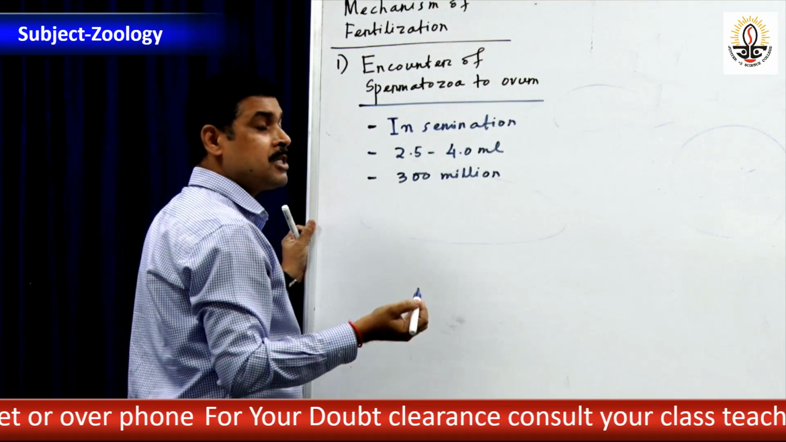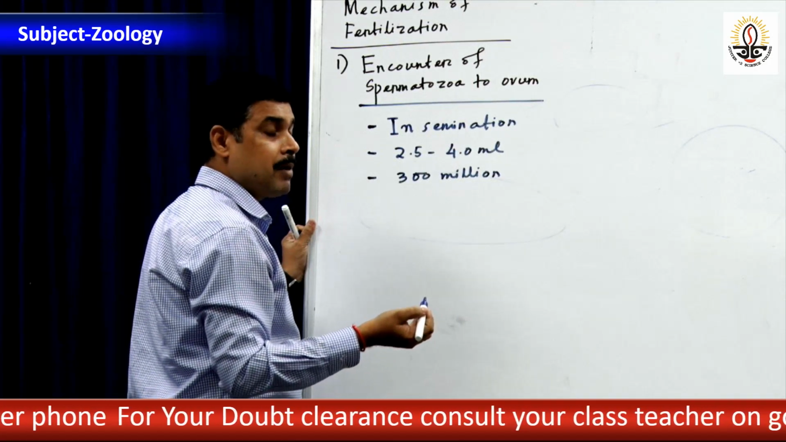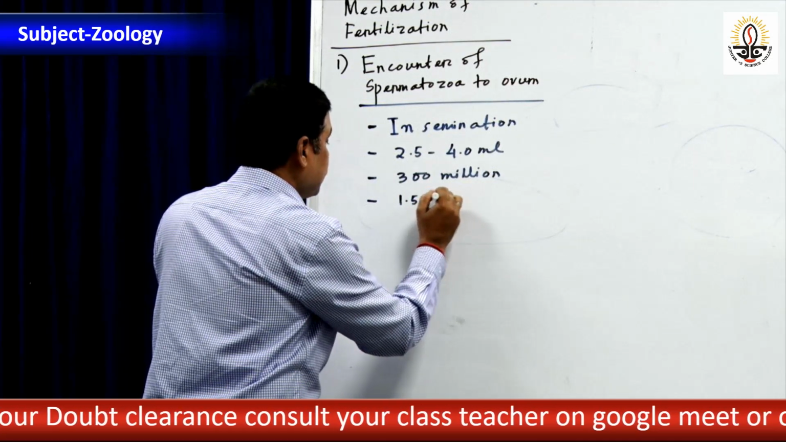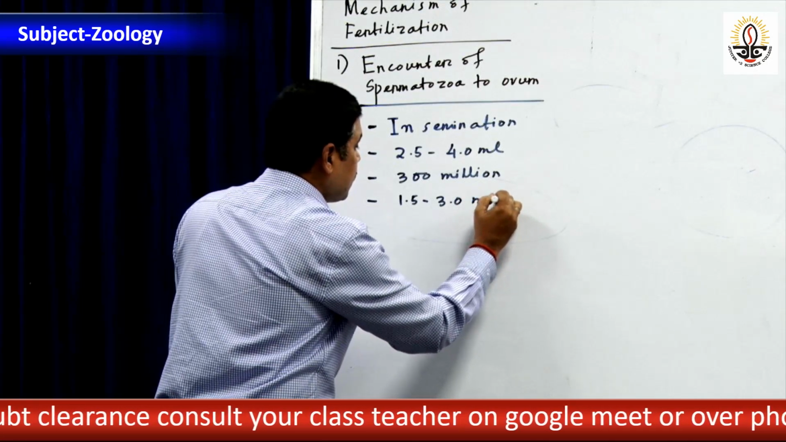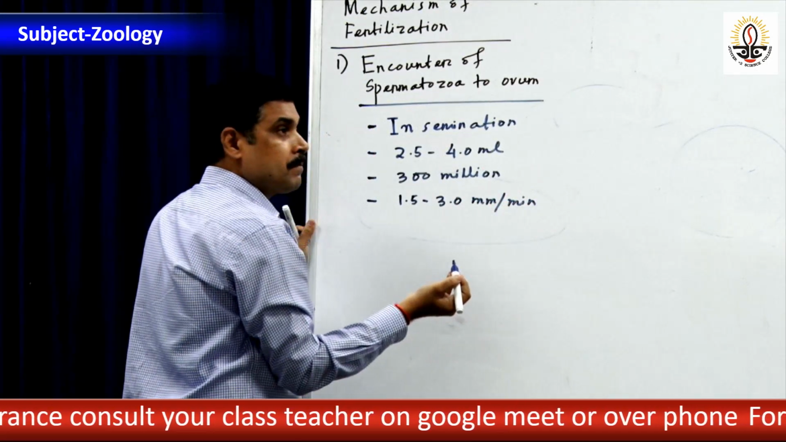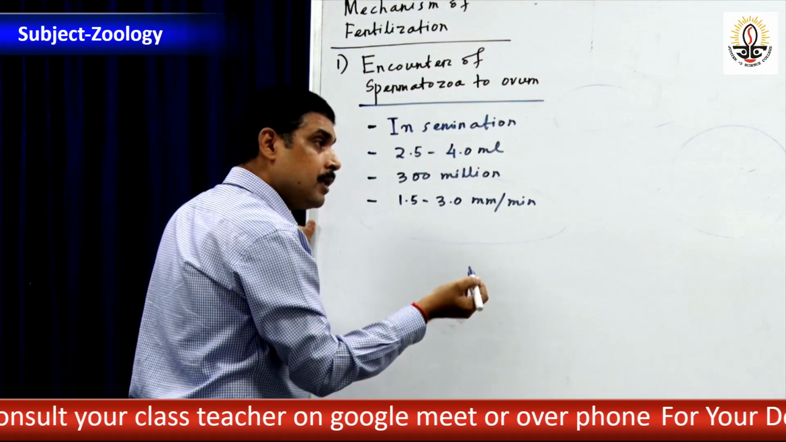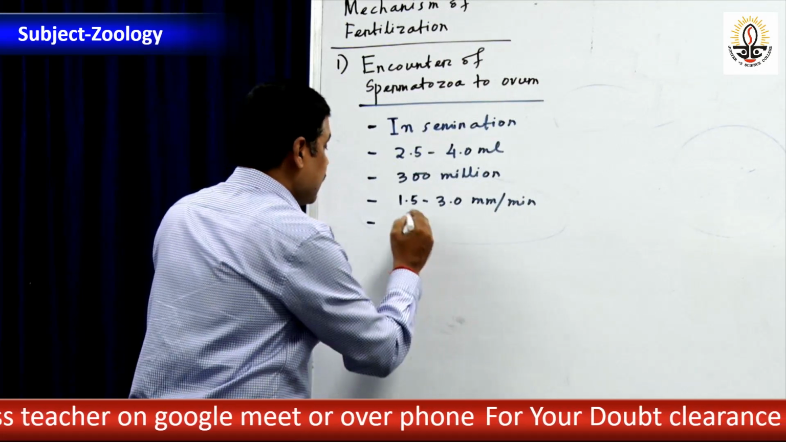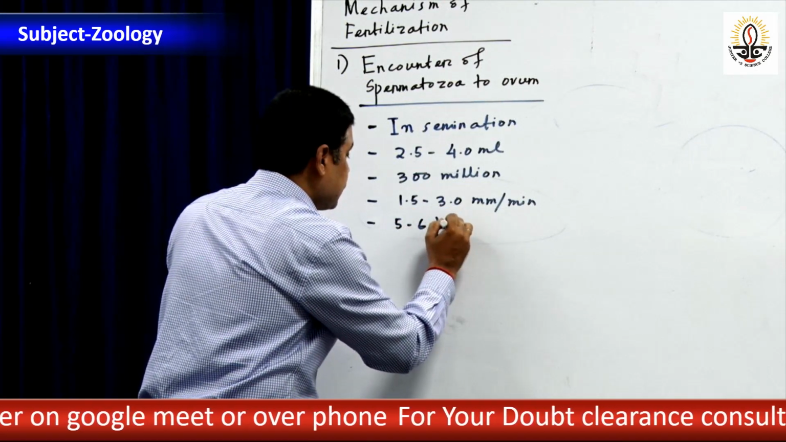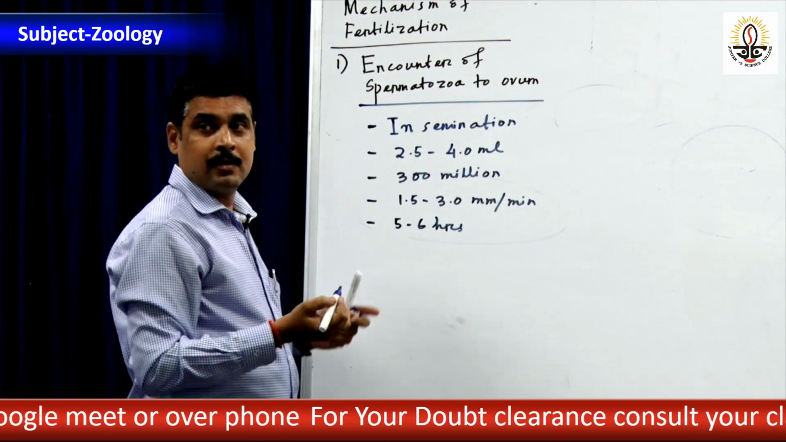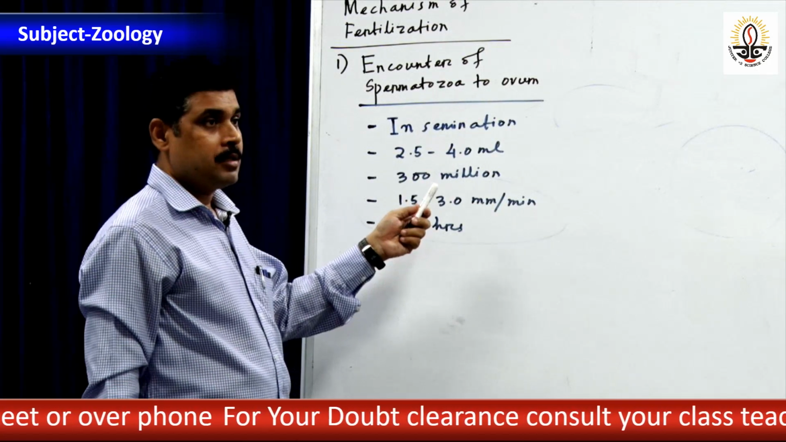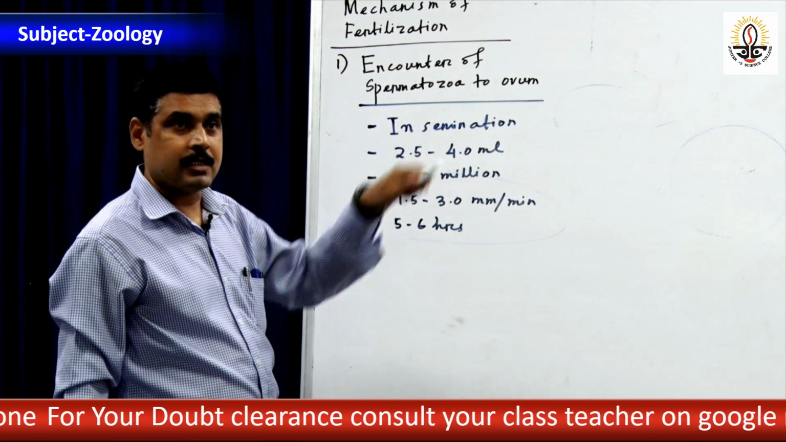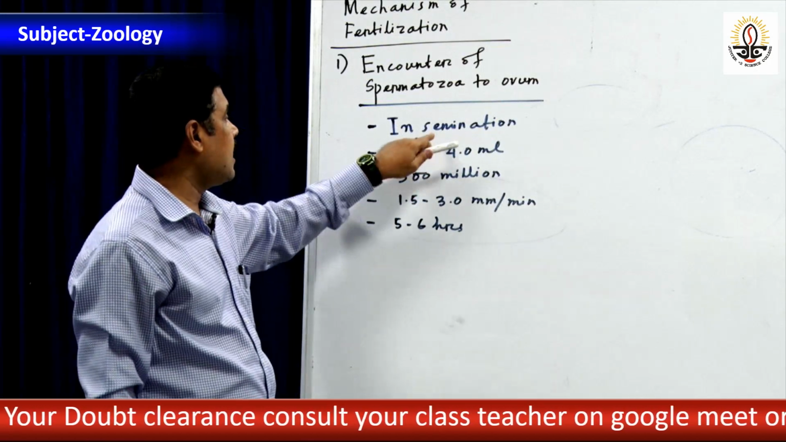At what speed is the sperm passing through the female genital tract? About 1.5 to 3 mm per minute. And what is the time required for capacitation? I will tell what capacitation is later on. That is 5 to 6 hours. All these are basic terms. Whenever sperms are released into the female genital tract, that process is known as insemination.